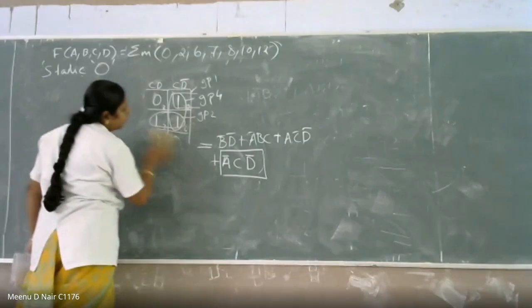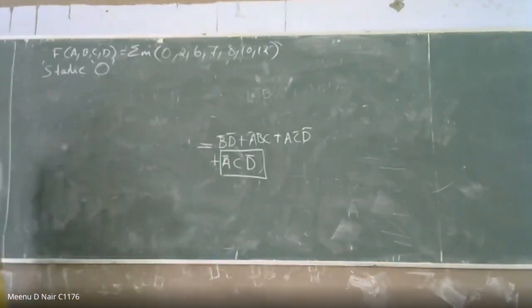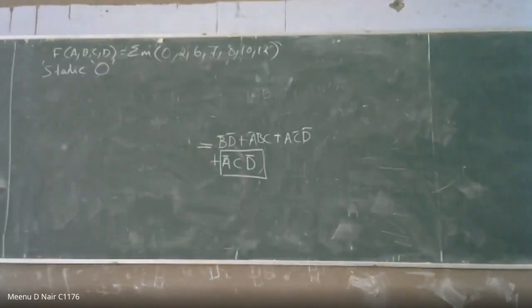Your question is static zero realization.